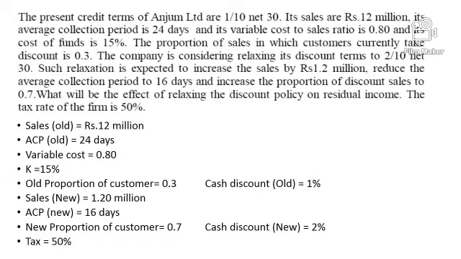The tax rate is 0.5. Our job is to find out the residual income of the company. If the company has changed its cash discount policy from 1% to 2%, is it desirable to offer the additional cash discount? And if the company is offering the additional cash discount, what is the increase in the residual income? So let us see the solution in the next part of this video.